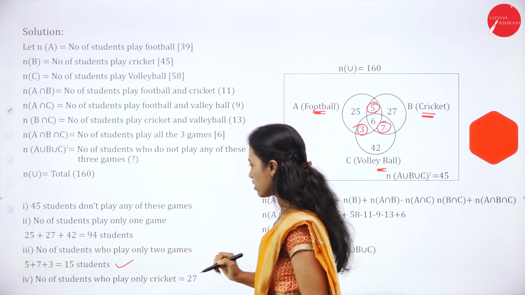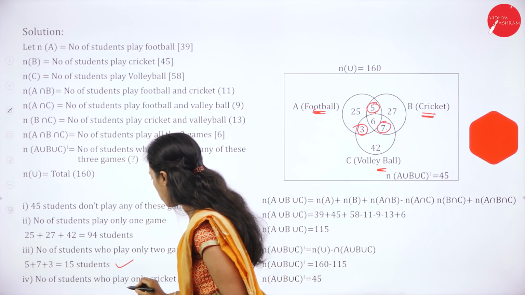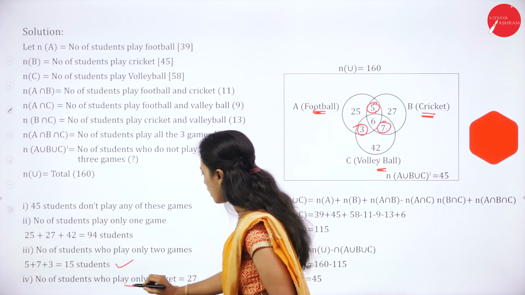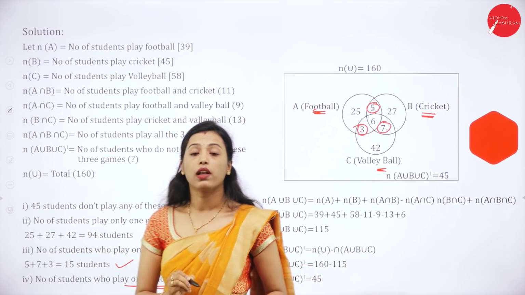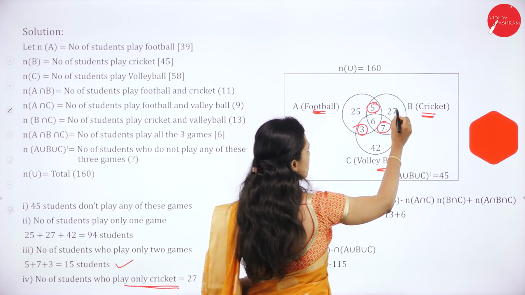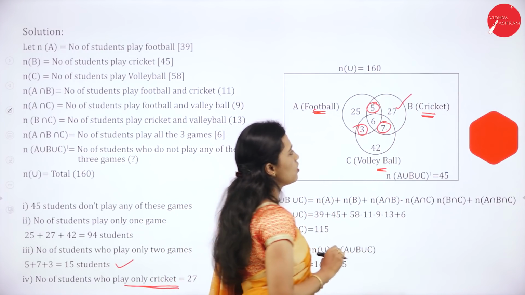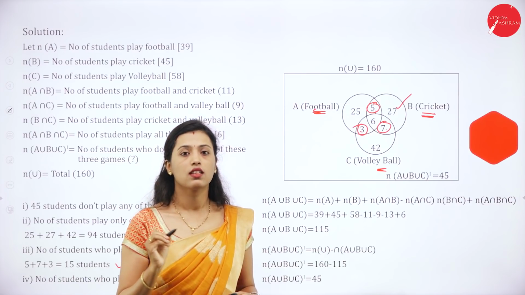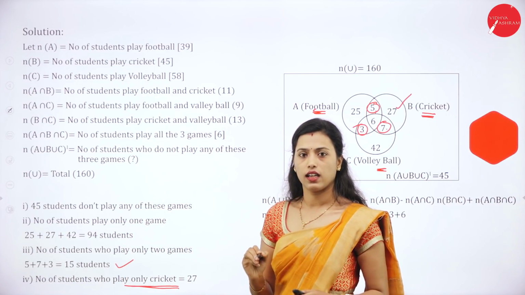Next, the last question is the number of students who play only cricket. How many students play only cricket? So here only cricket is 27. So 27 students play only cricket.